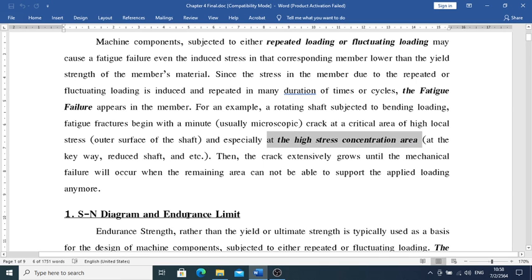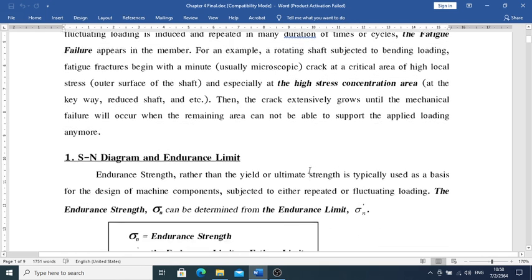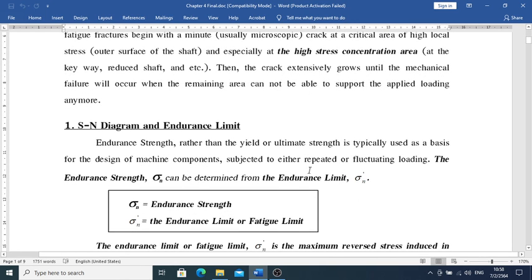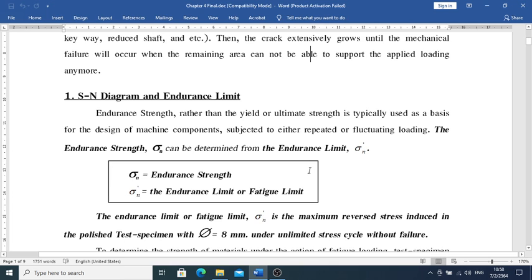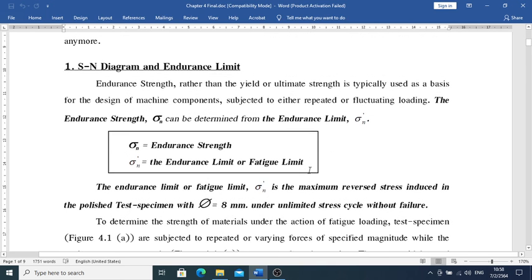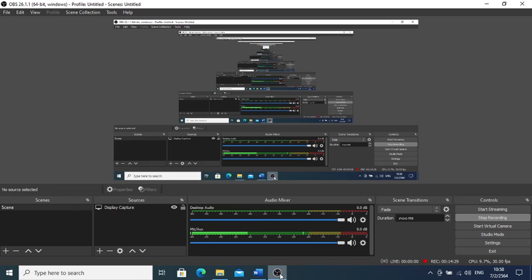So what are we going to do then? If it's like this, we're going to have something other than sigma y as a judgment, as a hinge for the design. The new thing we have to keep in mind is another story, and what we're going to go for is the SN diagram. So we stop for a while. We're going to go next to the SN diagram and what we're going to be able to find from it. We're going to stop for a while.